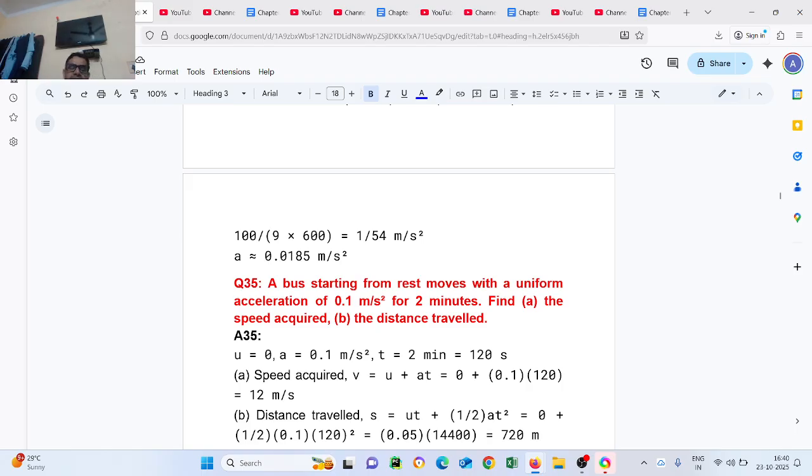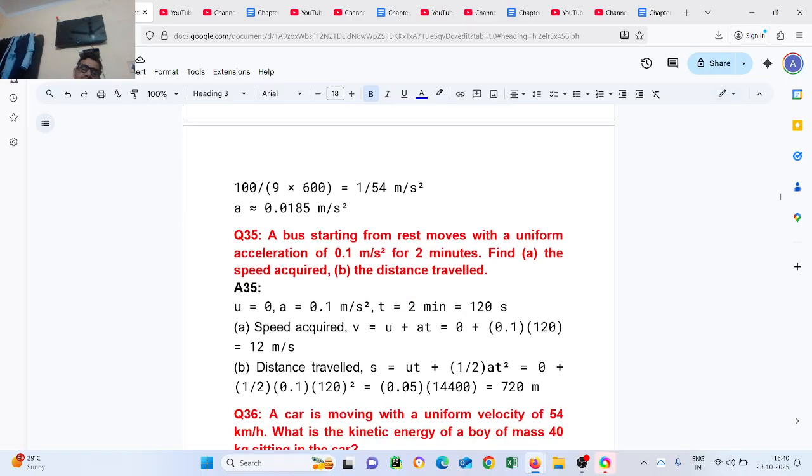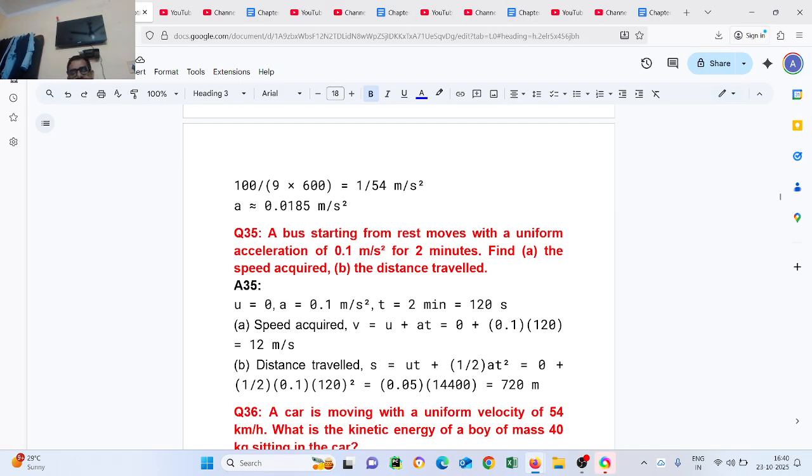Question number 35. A bus starting from rest moves with a uniform acceleration of 0.1 meter per second square for 2 minutes. Find a, the speed acquired, b, the distance traveled. u equals 0, a equals 0.1 meter per second square, t equals 2 minutes equals 120 seconds. Speed acquired, v equals u plus at equals 0 plus 0.1 times 120, equals 12 meter per second. b, distance traveled, s equals ut plus half at square, equals 0 plus half into 0.1 into 120 square. So you will get 720 meter.